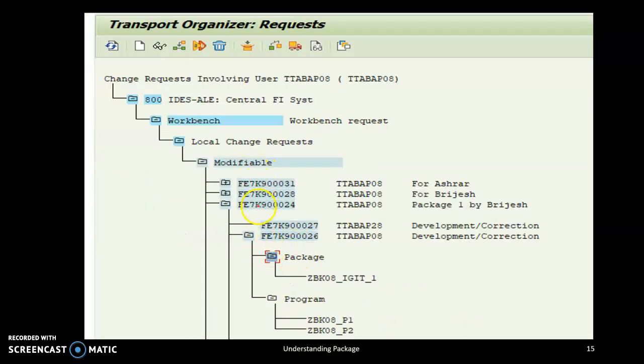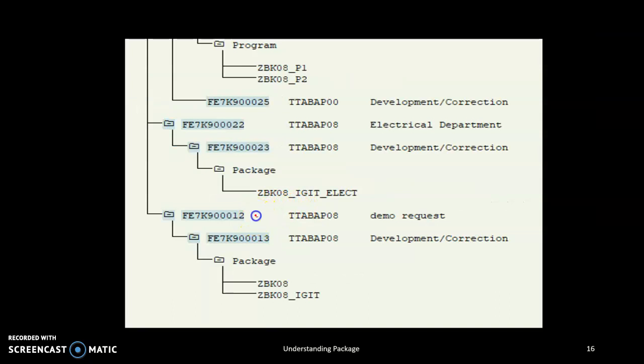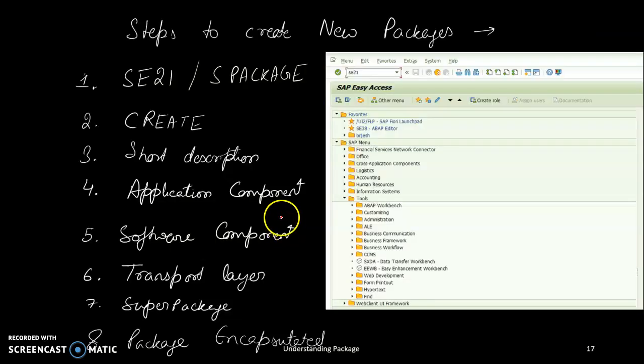Now inside a request you can develop tasks, and these requests are in the order of the latest on the top and the first one at the bottom. This is what you can see. Inside the request you can see the tasks are there. Now how to create a new package? Click SE21 or write the transaction code SE21.